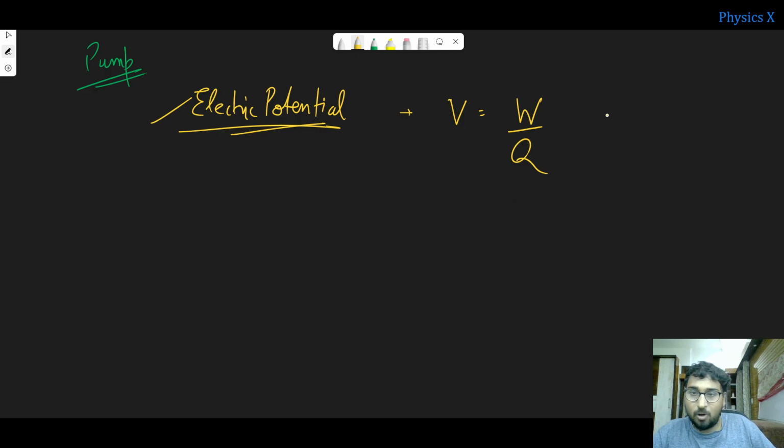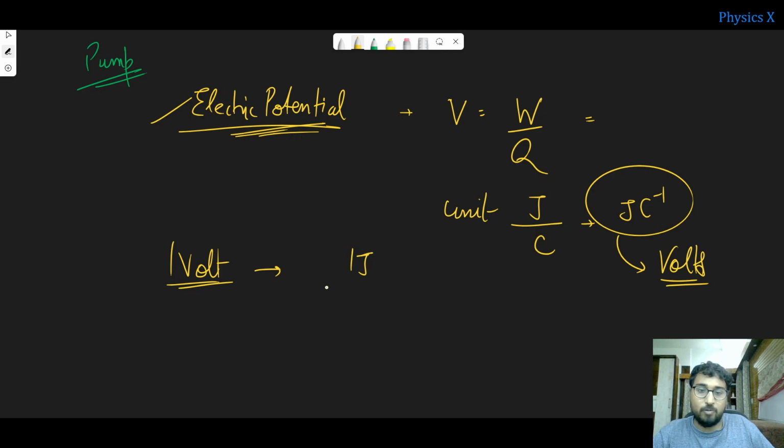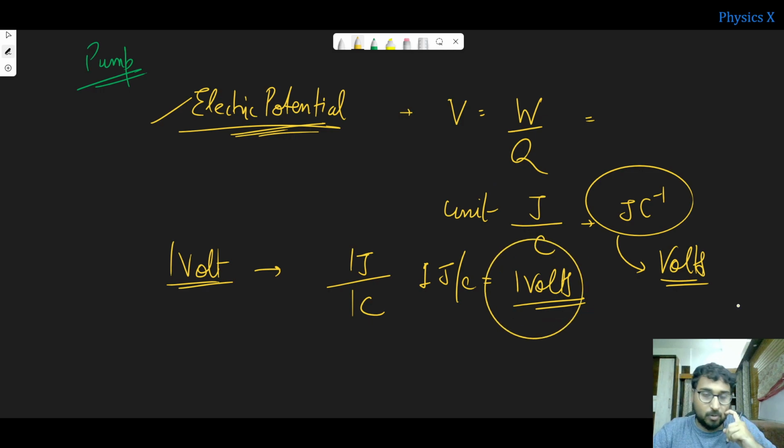So if I talk about the unit, the unit of work is joule, and the unit of charge is coulomb. So this unit is joule per coulomb or joule coulomb inverse. Or we call the unit of electric potential volts, right? So we define 1 volt as the electric potential when the amount of work done is 1 joule in moving 1 coulomb, that is a unit charge. That is, 1 joule per coulomb is nothing but 1 volt.